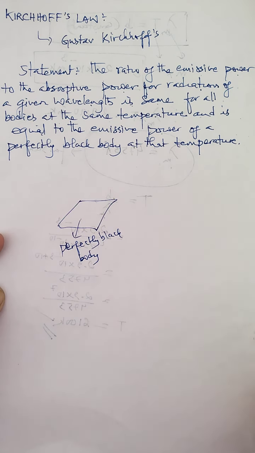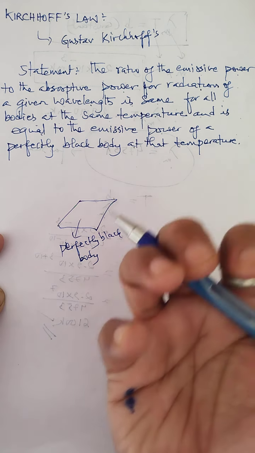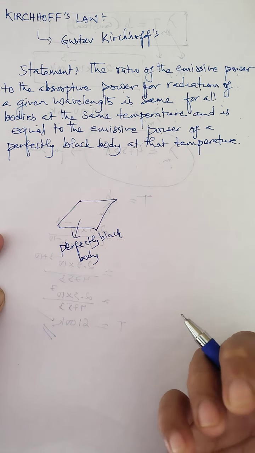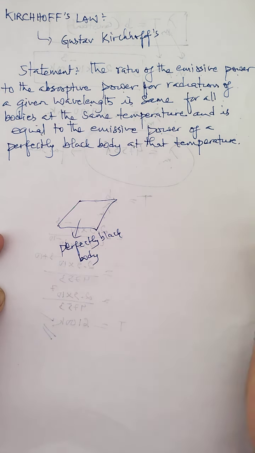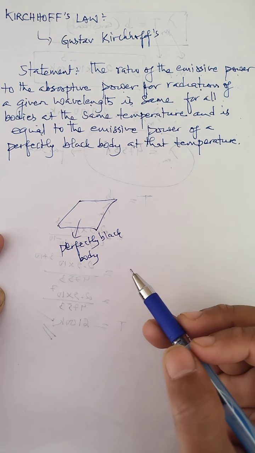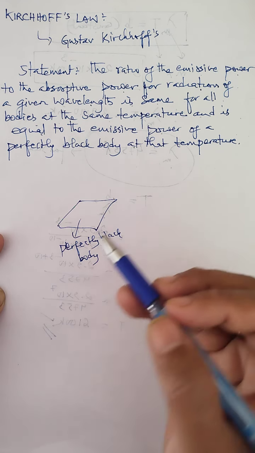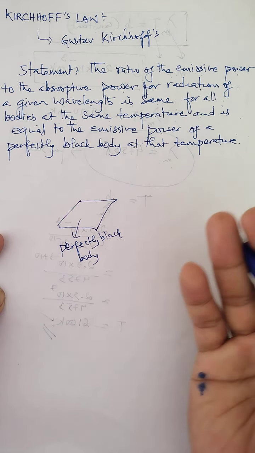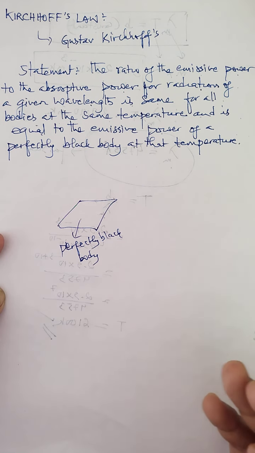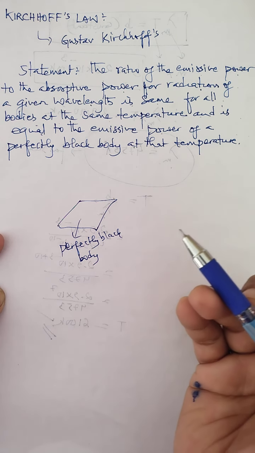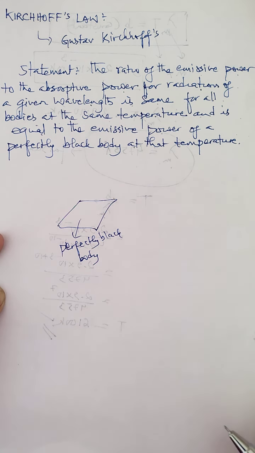And you know, perfect black bodies are good absorbers of heat, and they are good radiators or good emitters of heat. If a body absorbs all the amount of heat at different wavelengths, then that body can also emit all the amount of heat at different wavelengths. But this amount of heat which is radiated also depends on the temperature, and you learn that even with the help of the law known as Wien's law.